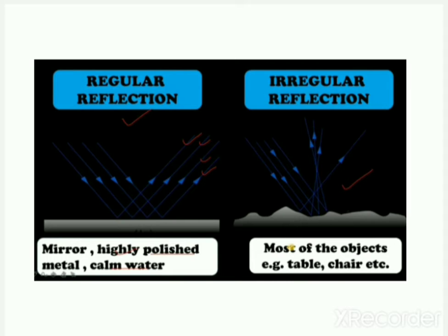Most of the objects, for example table, chair, etc., reflect in an irregular reflection, so we are not able to see our face in irregular reflection.